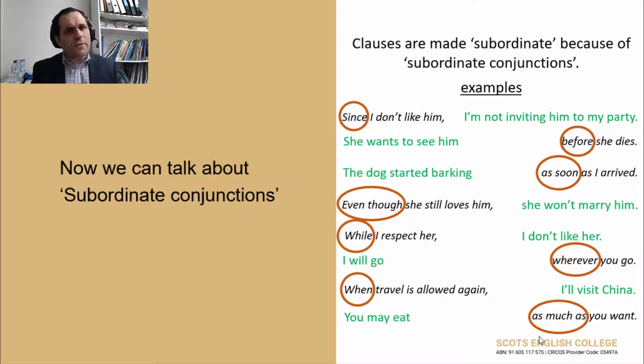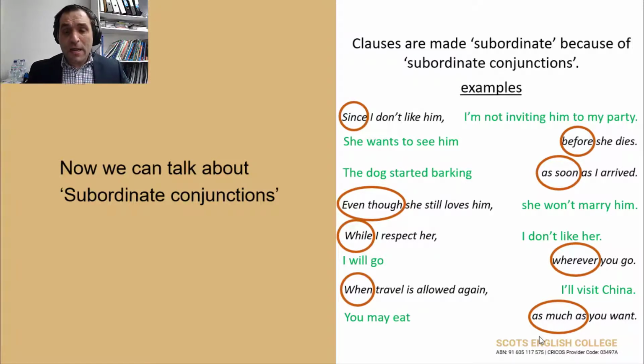And that's a bit strange because if you love somebody, if a girl loves a man, she will marry him. Usually, normally. But in this situation, it's a bit strange. Even though she still loves him. Okay? So she broke up with him, but she still loves him. And even though she still loves him, she won't marry him.